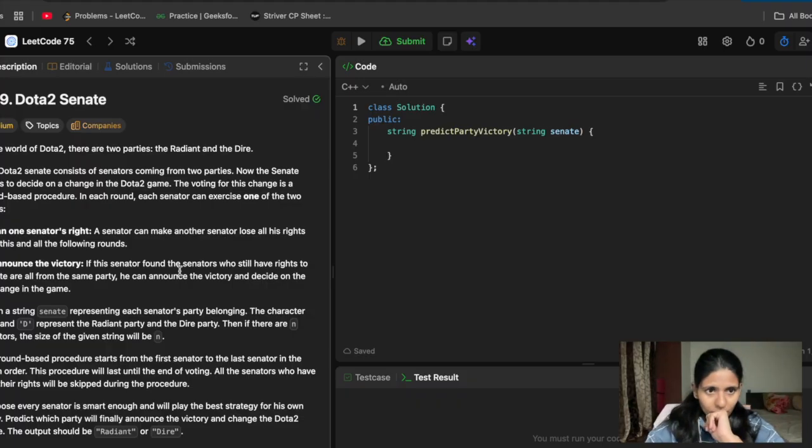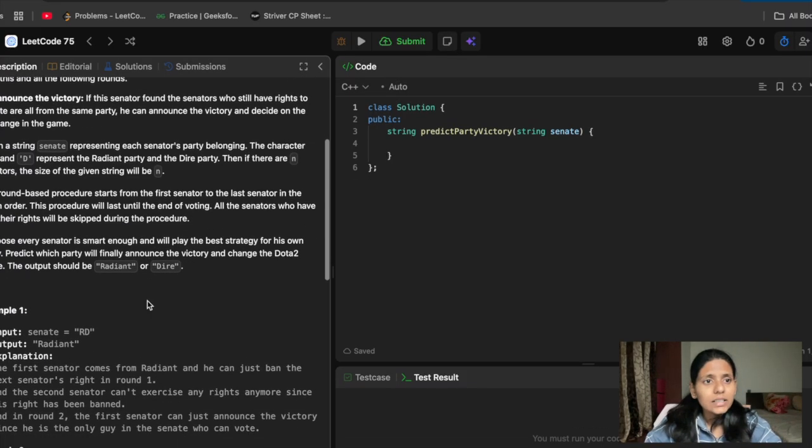And what it says is we are given a string where each character represents a senator: if it is R, it represents a Radiant soldier, and if it is D, it represents a Dire soldier. If there are n senators, the size of the given string will be n. The total number of Radiant plus the total number of Dire is equal to n, that is the string size.